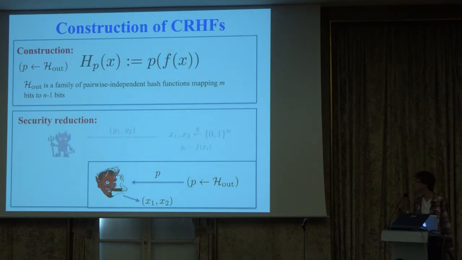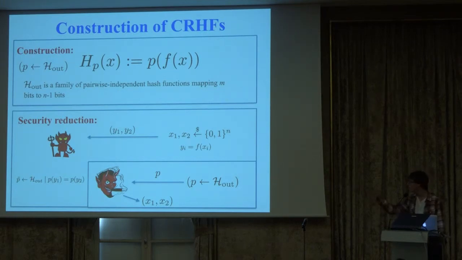So here's how we do it. The OWPF assumption says, hey, we're going to get two random outputs. That's y1 and y2. So here's how we invert. We're going to sample a pairwise independent hash function p, but not a uniformly random one. We're going to sample one conditioned on the event that it maps y1 and y2 to the same output. Then we'll feed this to the collision finder and just hope that he straight up solves our problem. Hope that he produces x1 and x2. That's the whole reduction. So why should that work?